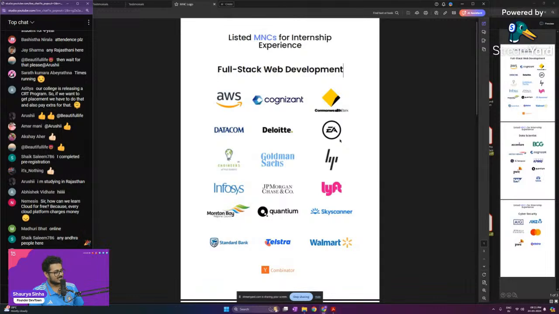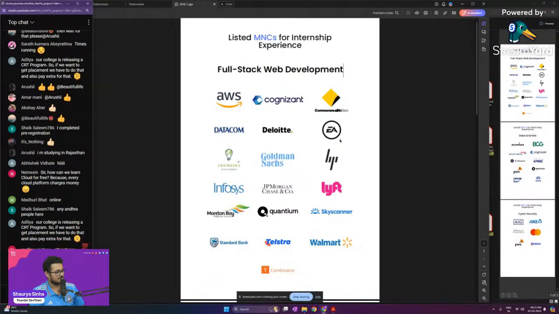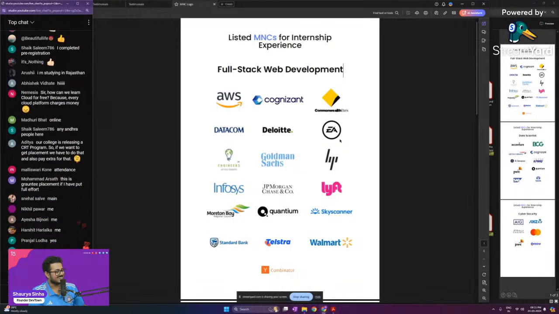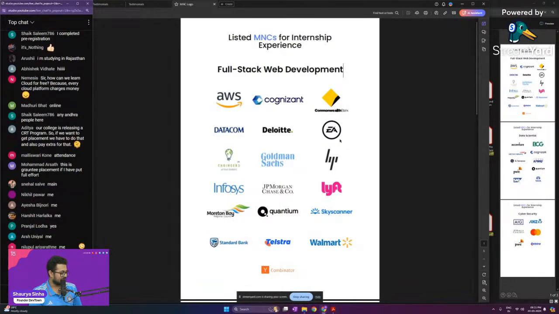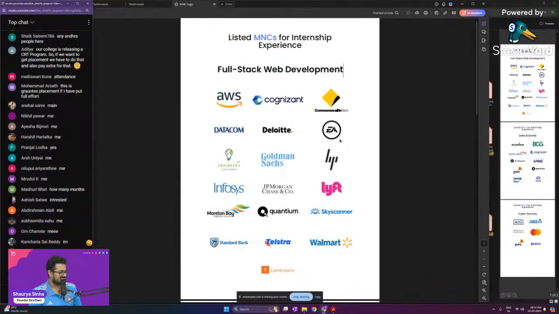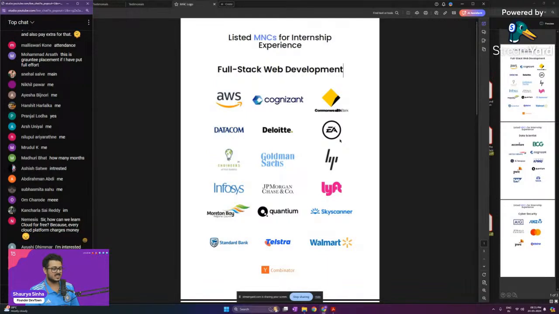Our college is releasing a CRT program, so if you want to get placement, we have to do that and pay extra for it. Aditya, can you let me know how much you are paying for that? I'd love to know that as well. That sounds pretty interesting to me. How many of you guys will be interested in something like this?